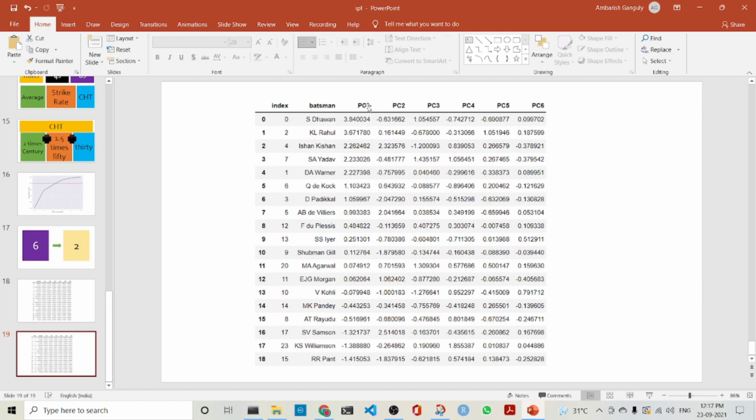This is just to illustrate that using data from IPL 2020 and standard unsupervised learning techniques like PCA, we can do a very simple analysis. Obviously, our cricket experts would say that this is not a great analysis because I have not considered many factors like the batting position and various other factors. I've kept it very simple, but this is just a start in which you can do some analysis using sports data.